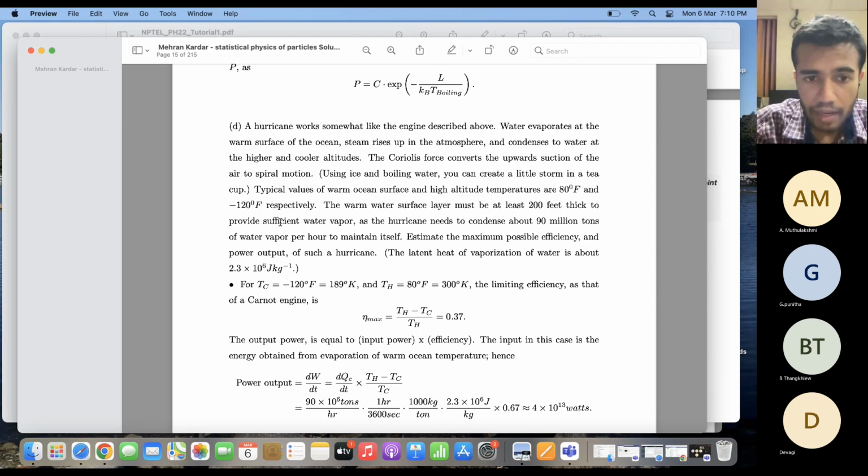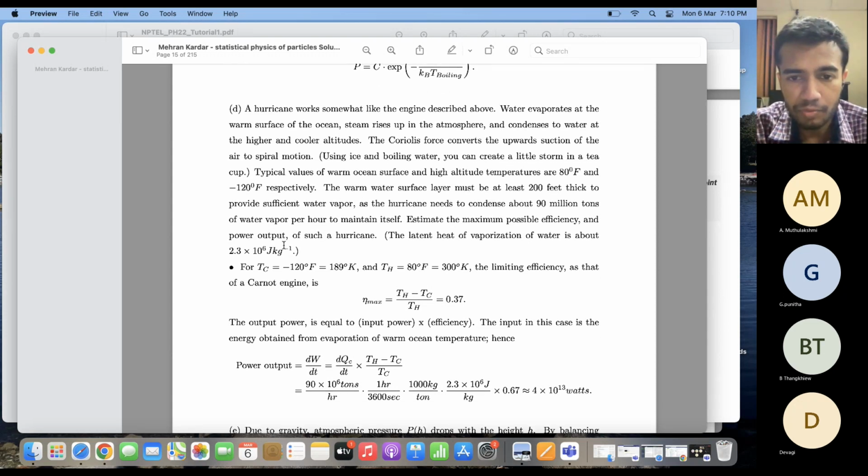Okay, and the total amount of water vapor which gets evaporated in order to maintain the speed of a typical hurricane is of the order of 90 million tons of water vapor per hour. So that much water vapor is getting evaporated per hour in order to maintain the strength of the hurricane. Given these quantities, can we estimate the maximum possible efficiency and the power output of such a hurricane? The extra information given to calculate the power output is the latent heat of vaporization of water.